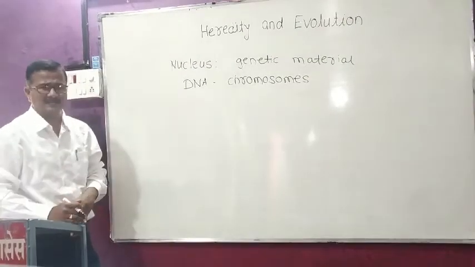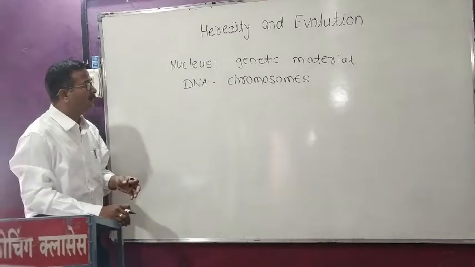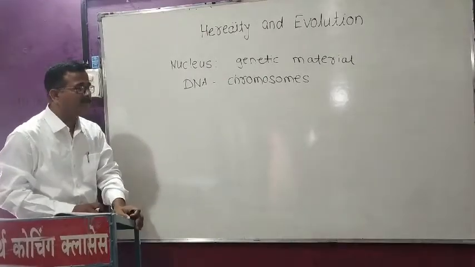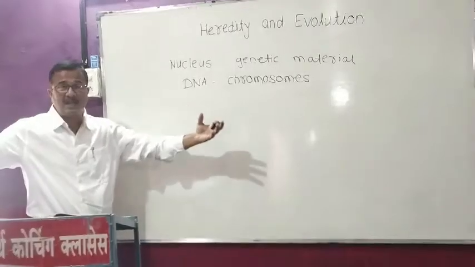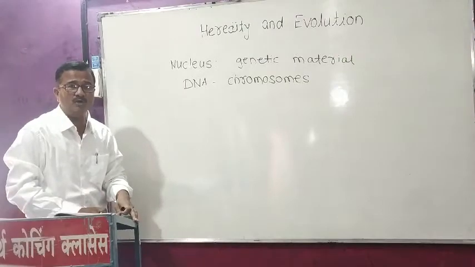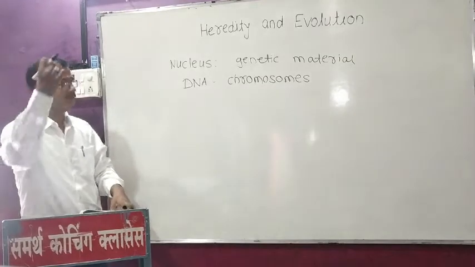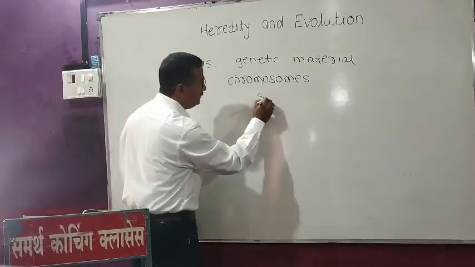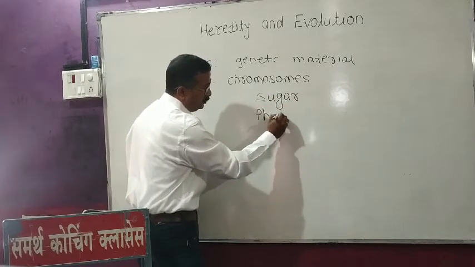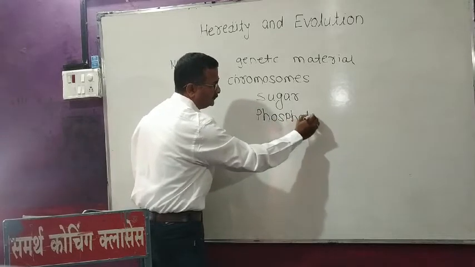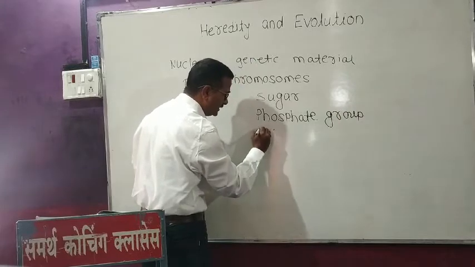We learned in the earlier class how DNA is composed. DNA is a polynucleotide chain composed of deoxyribonucleotides. A single unit of deoxyribonucleotide is made up of a sugar, a phosphate group, and nitrogen bases.